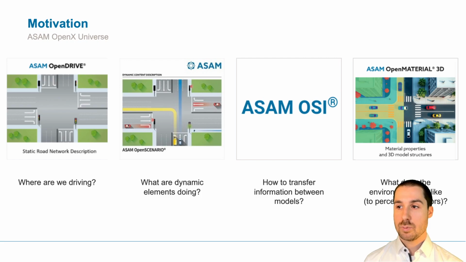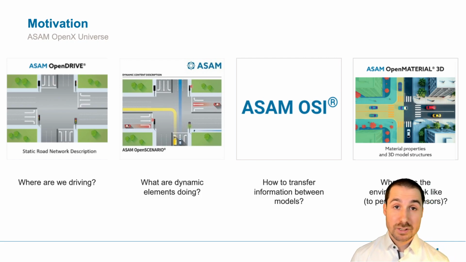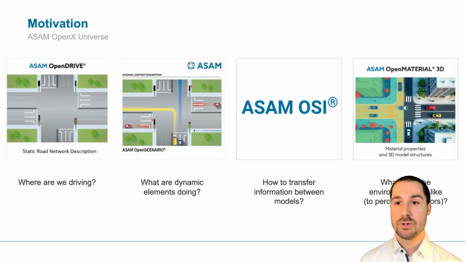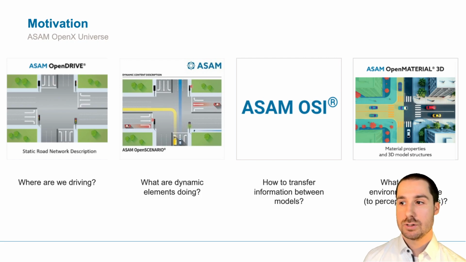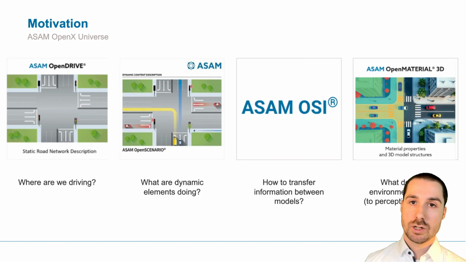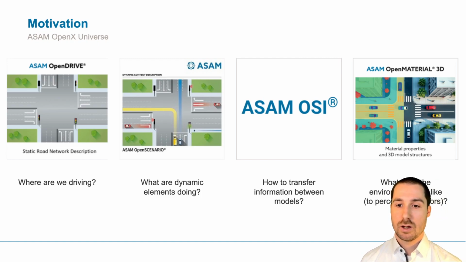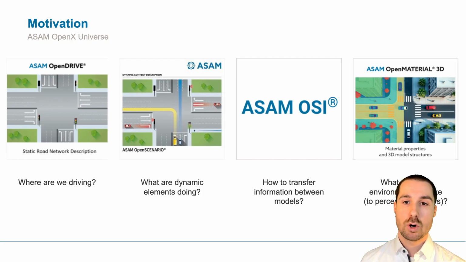And the last one is ASAM OpenMATERIAL 3D. And it defines what the environment actually looks like, not only to the human observer, but especially to perception sensors. So OpenDRIVE and OpenSCENARIO are very abstract definitions, and OpenMATERIAL 3D becomes more concrete. So it has a concrete definition of the geometry and of material parameters. So you can build up a whole 3D world with dedicated material parameters in certain wavelengths for your sensors.